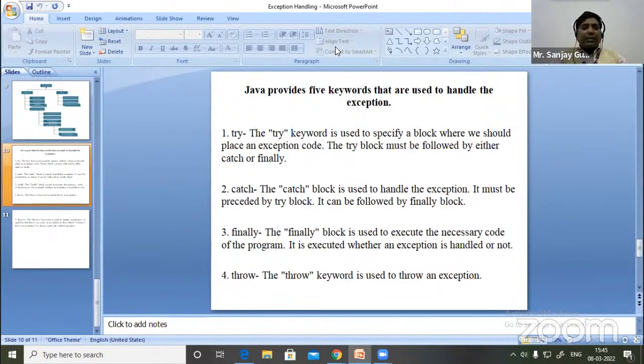These are some rules we must follow. Try block. The try keyword is used to specify a block where we should place the exception code. The try block must be followed by either catch or finally. Means if we want to use a try block, we write all our logic in our try block, and the exception will arise in this try block. We use the try block for exceptions arising.